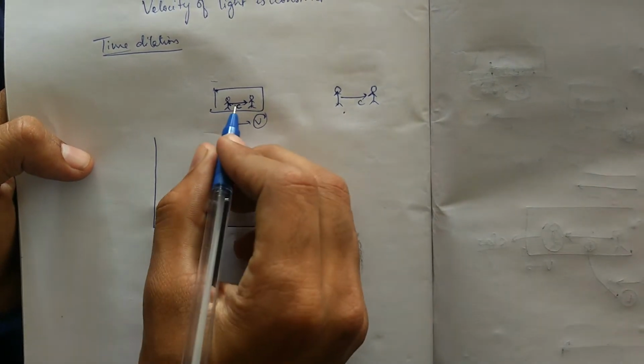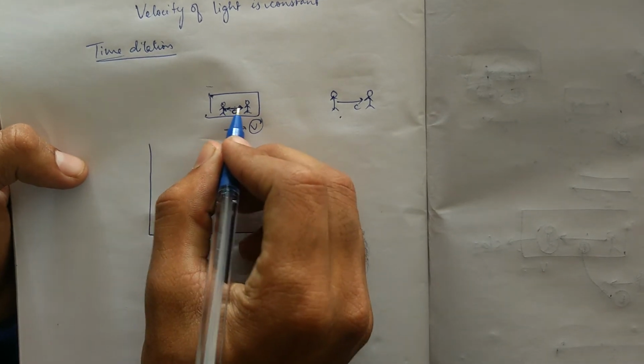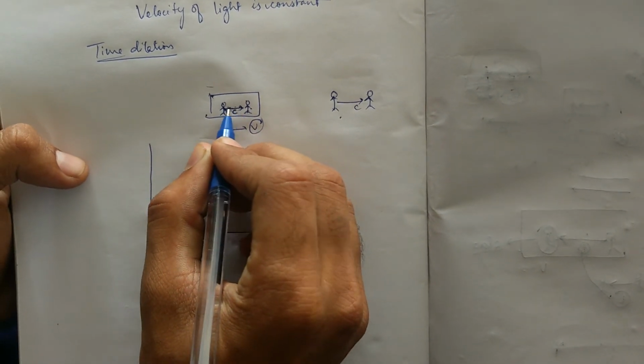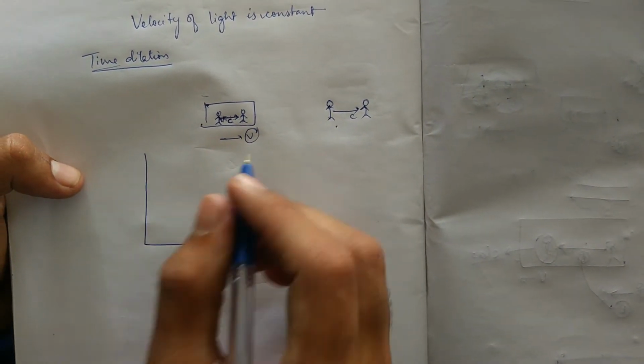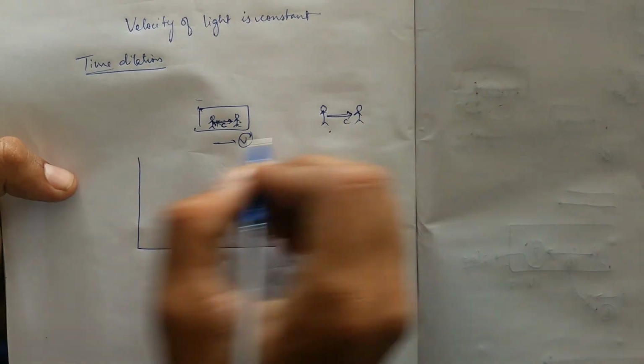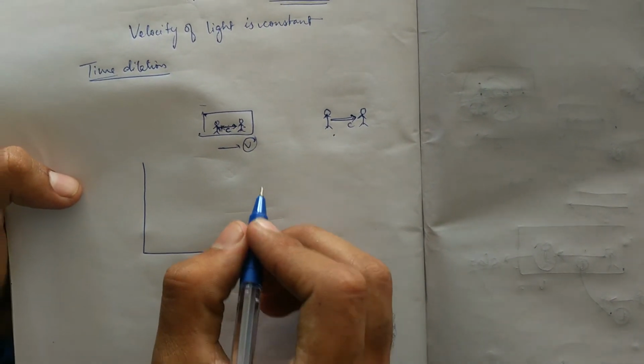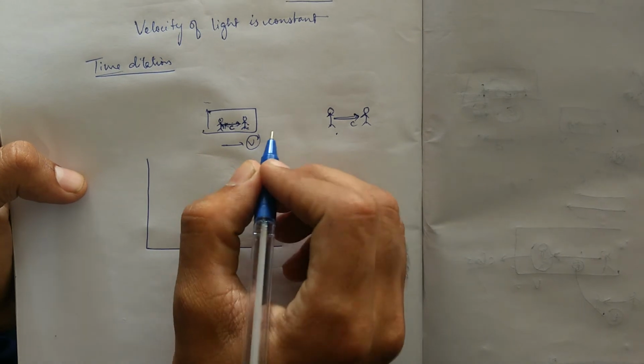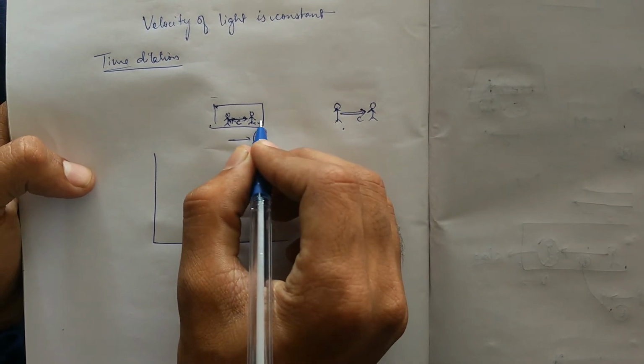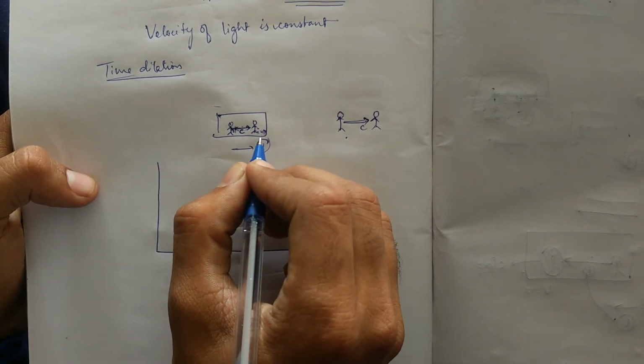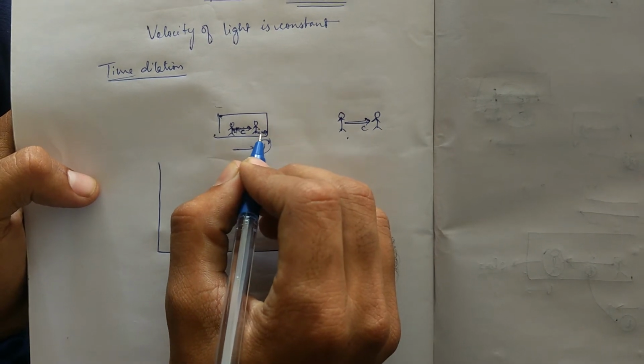In the train condition, the distance the light should travel is greater than the distance in the still condition. The only reason is that this person is moving with velocity v, so he is always changing his position, and the light has to compensate for the change in his position.